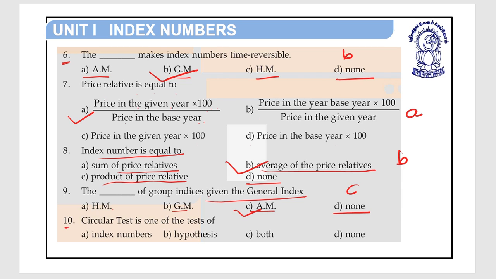Now question number 10. Circular test is one of the tests of option A, index number, option B, hypothesis, option C, both, and option D, none. Circular test is one of the tests of index numbers. So the right answer for question number 10 is option A.